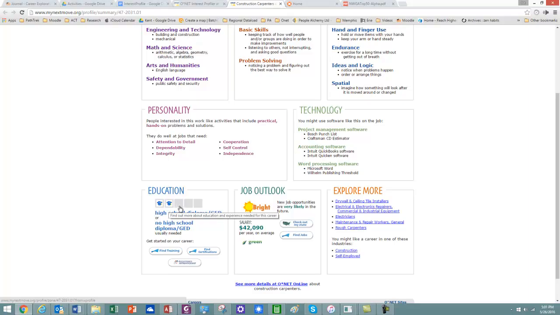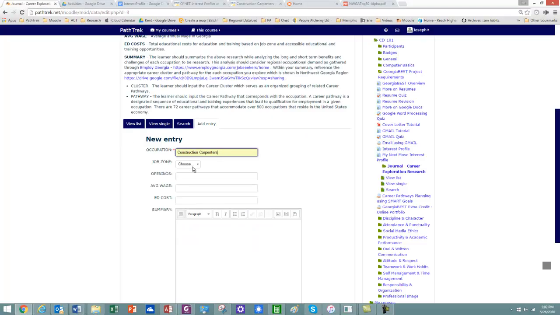So if you had 3, it would be job zone 3, which is equal to an associate's degree. If you have 4, this is an undergraduate degree. So in this case, we've selected job zone 2, which is equal to a high school diploma, which explains it right here. So we want to go back and select job zone 2. Openings.